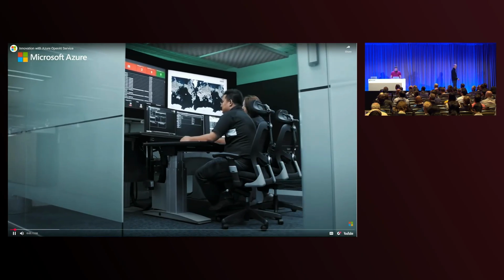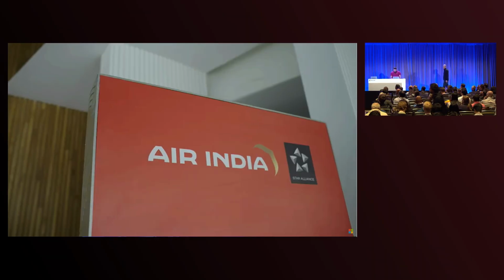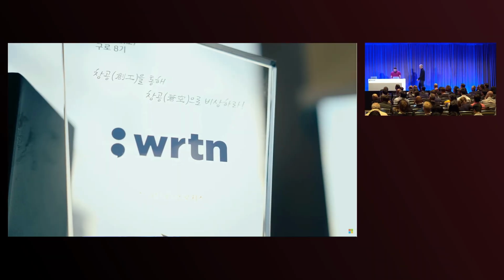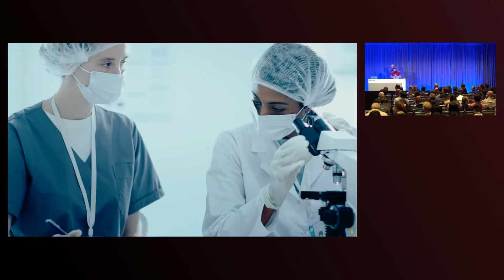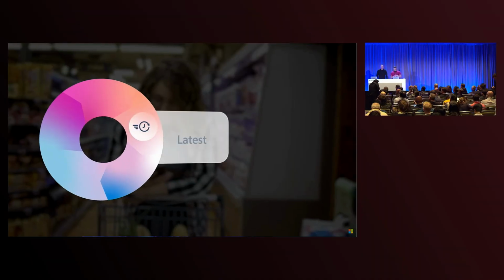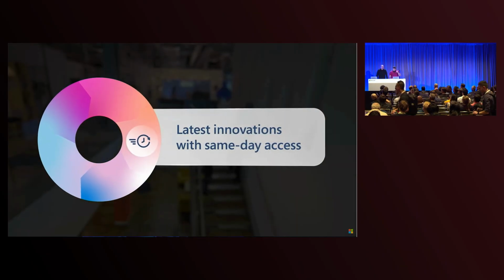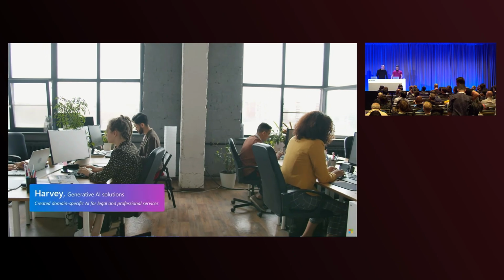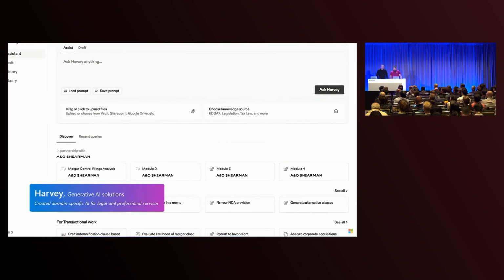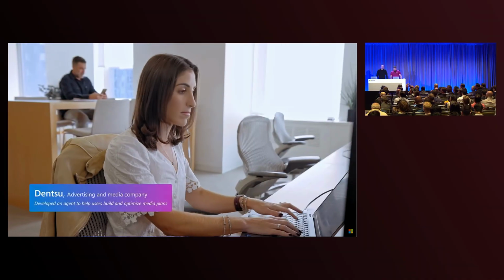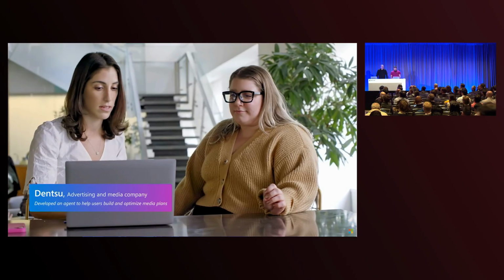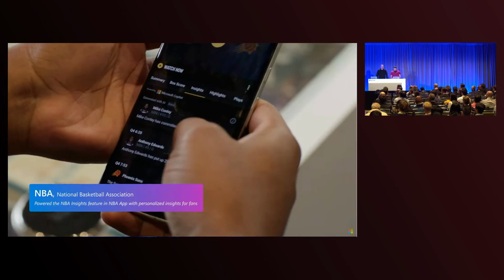AI is transforming the way we live, work, and learn. Our customers around the world have harnessed the power of Azure OpenAI Service to innovate, transform, and achieve remarkable outcomes. Azure OpenAI Service fosters rapid innovation through same-day access to identical features and the latest models from OpenAI. We are very excited about this new class of models. The ability to scale up performance through test time compute is quite impressive. We developed the Copilot in less than 12 weeks with zero downtime. It cuts time to insight by 90%.